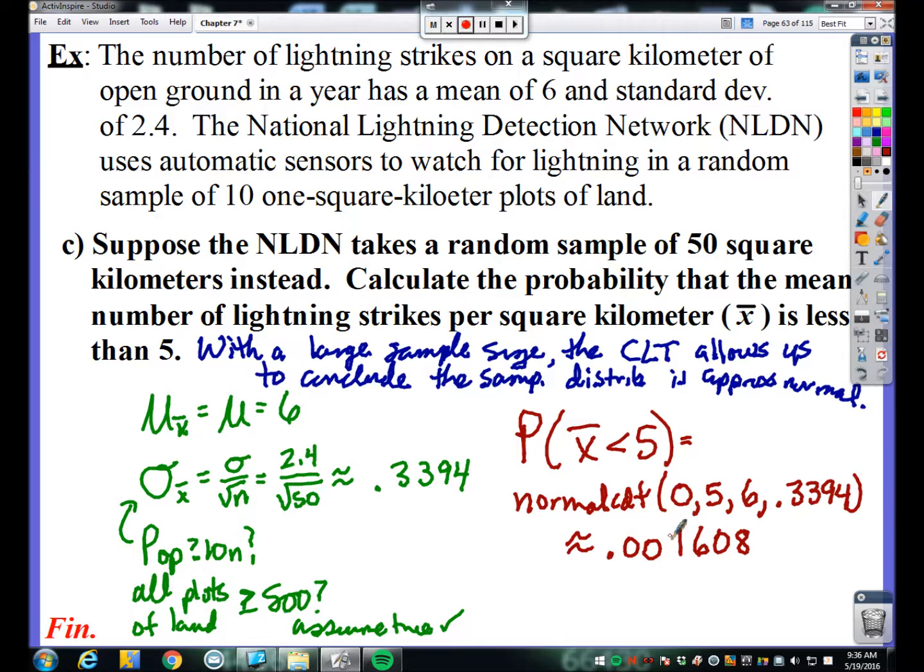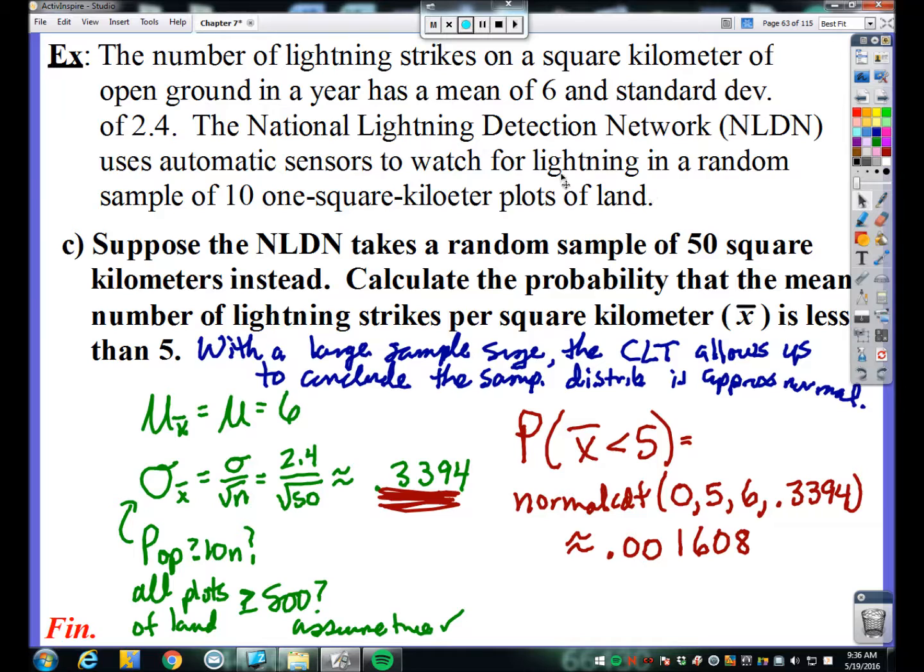So we're talking about a little more than 0.1% chance happening here that the mean of 50 plots of land would have less than 5 lightning strikes. Because really, we expect there to be a mean of about 6. So just being less than 5 with such a large sample size, because our standard deviation starts to shrink dramatically here with our large sample size, it is a very rare occurrence that this would happen.